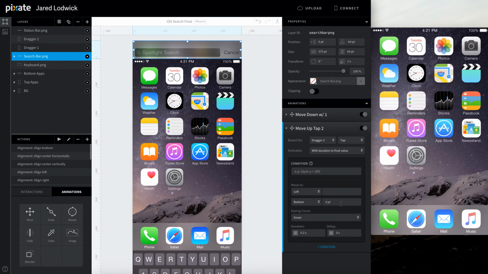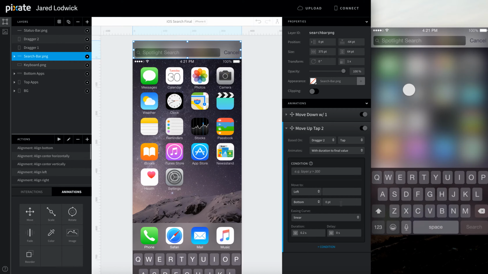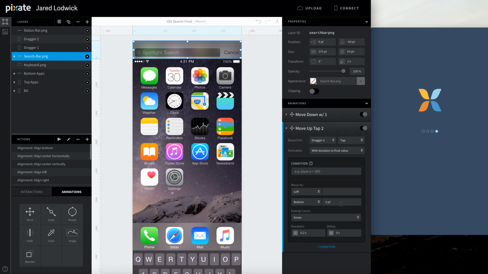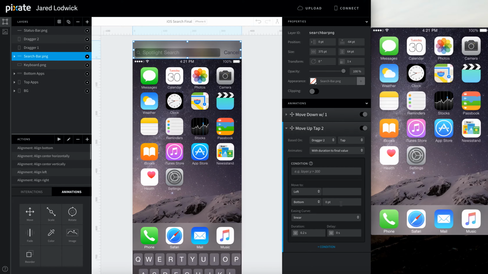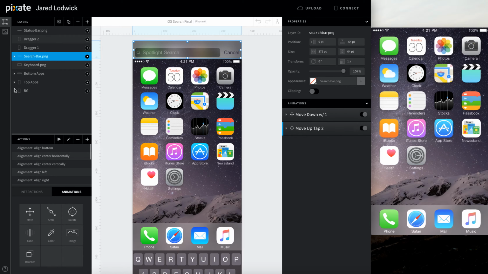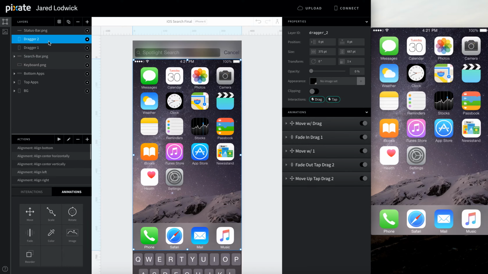But if you want to recreate this the exact way that it works, we also need to make it so that we can drag this up. So we have this dragger, I can see I can move this up. We want to set everything to go up if I start to drag as well. Now the way that it works on search is there doesn't really seem to be a duration. It's like you don't drag up 50 pixels before it starts to move. It's just if you start to drag, it almost instantly goes up. So that'll make things a little bit easier for us. And we just need to add a few move animations based off of when we start to drag this dragger.